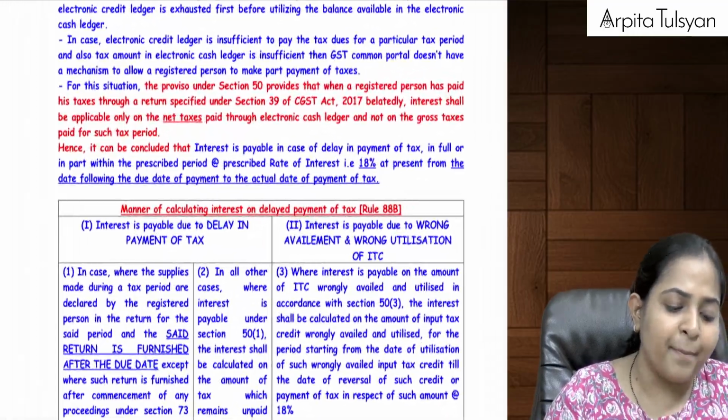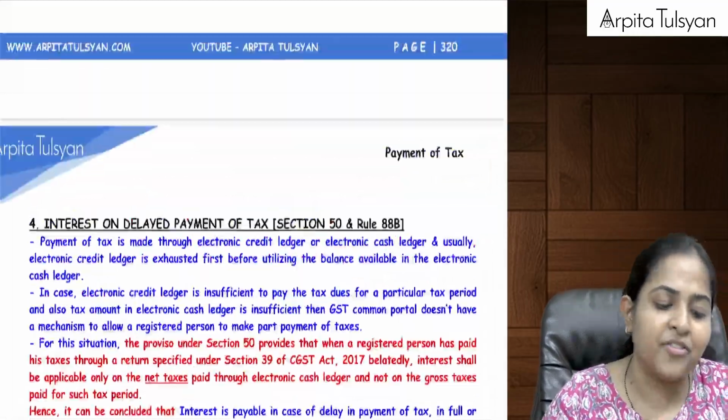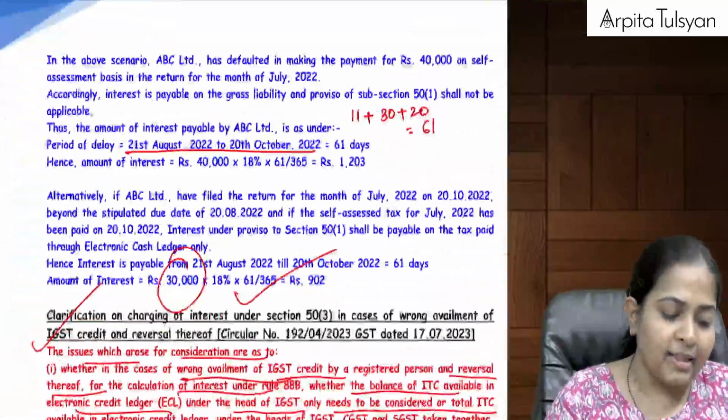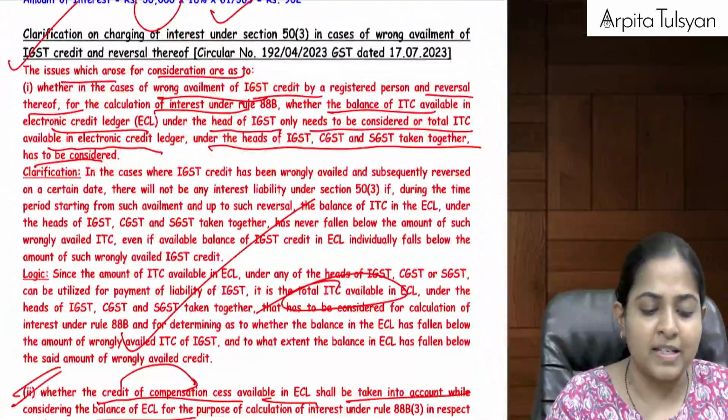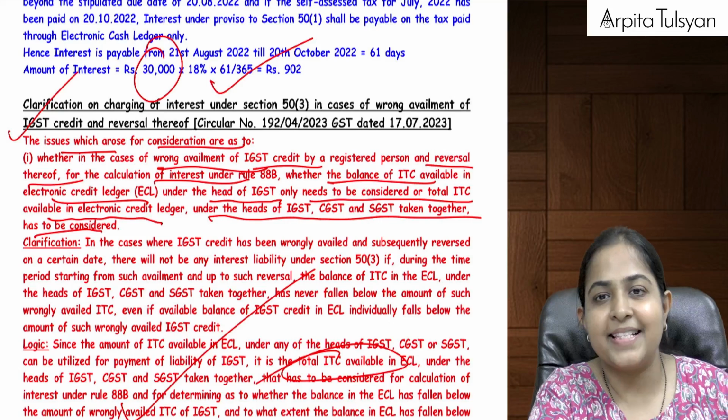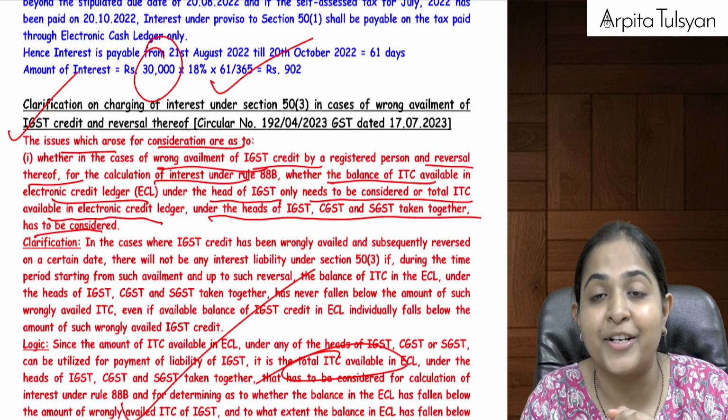Yes, we have got many questions in our question bank. You can just try the questions on this. In the book also we have got many questions coming up here. I hope I am clear till here, everyone. So this was all about your section number 50.